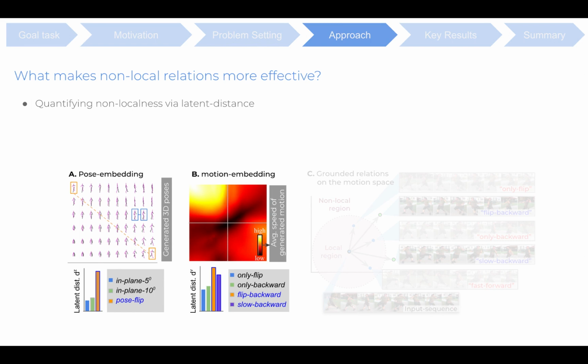Figure B shows grid interpolation of speed of the generated motions with a latent distance bar plot comparing the non-local motion relations. We perform a similar metric analysis to select the best set of relations defined on the motion space.